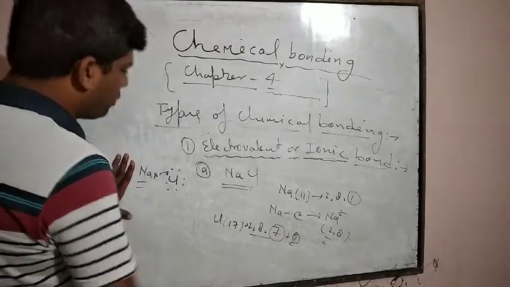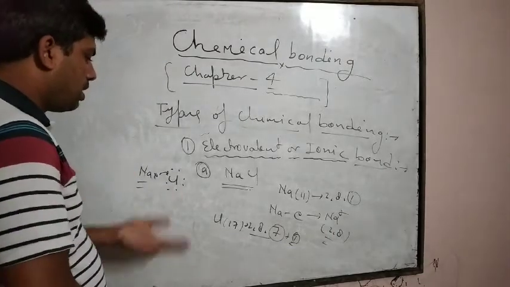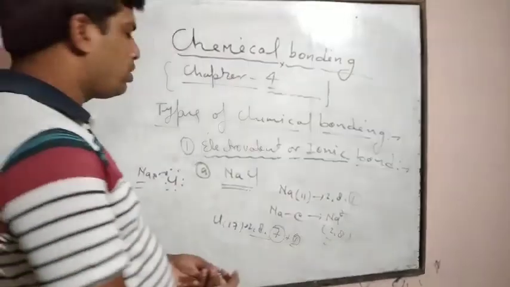This one is the Lewis dot structure, because this structure was proposed by a scientist named Lewis, hence it is known as the Lewis dot structure. In this way, valence electrons can be represented with the help of a dot or cross. This arrow represents the transfer of an electron from sodium to chlorine, and in this way, the NaCl ionic compound will form.